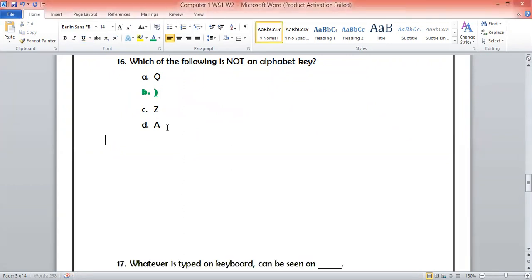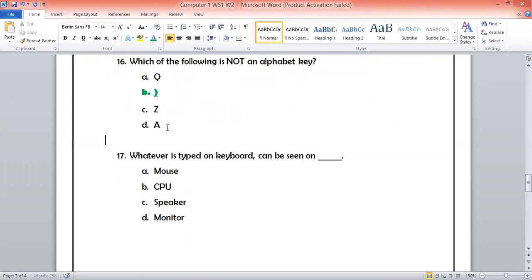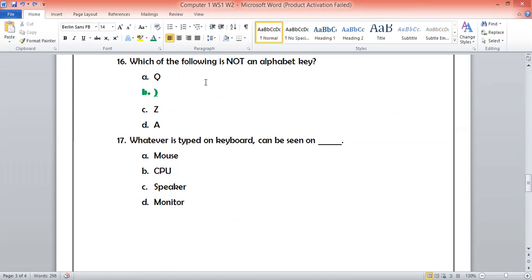Now we are moving towards question number 17. Question number 17 is on the screen. Question number 17 is saying, whatever is typed on keyboard can be seen on. We type with the help of keyboard. We know this thing.